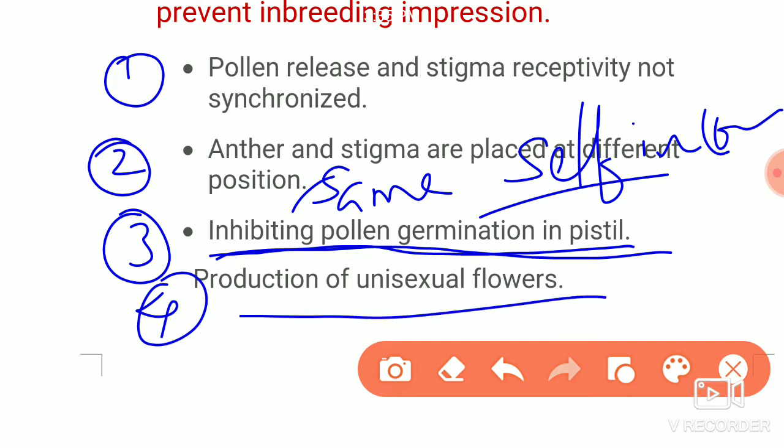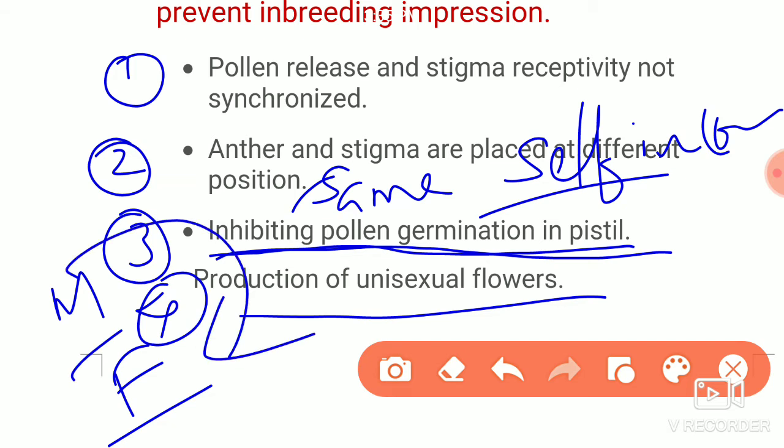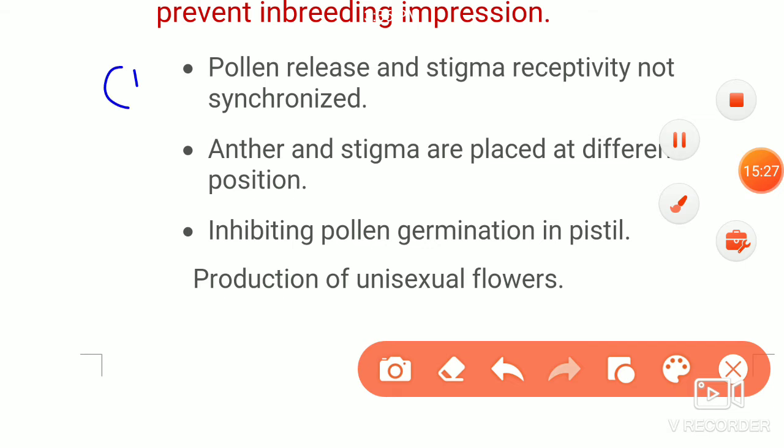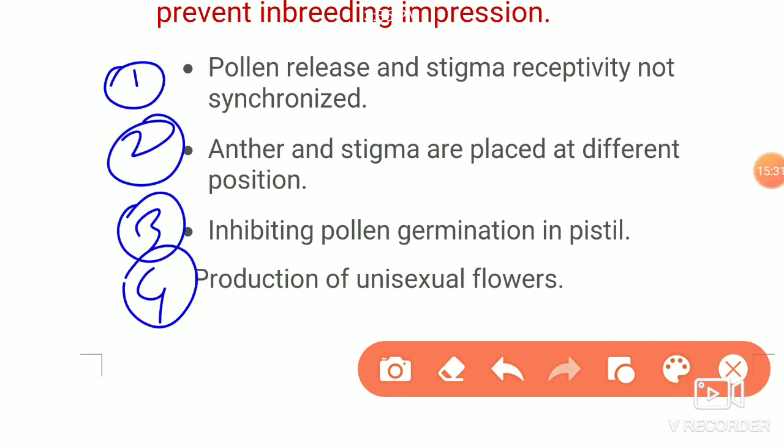Unisexual flowers means one plant will produce male flowers, another plant will produce female flowers. So pollination happens from one plant to another plant. It will prevent self pollination. So these are the 4 devices given for the question.